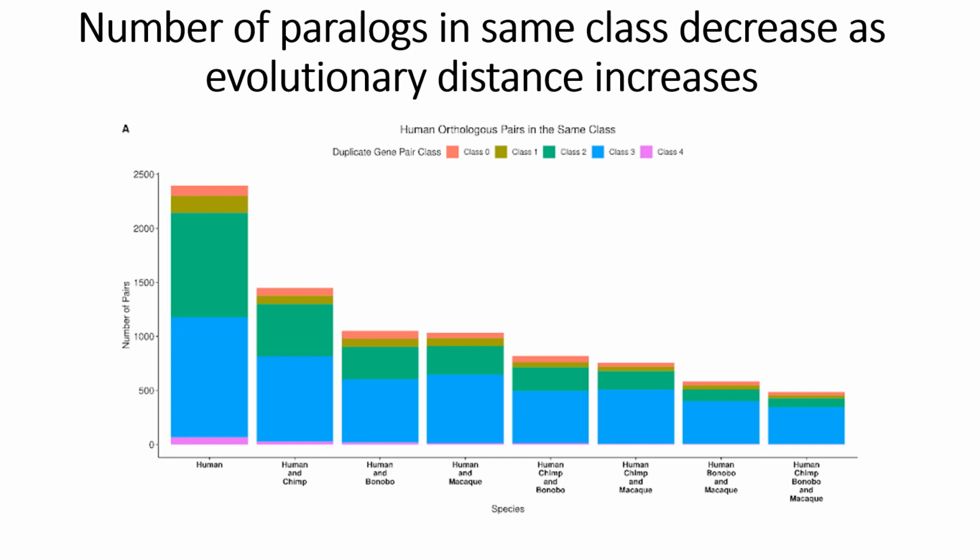In regards to this figure, it is formatted so that the further right on the x-axis, the more evolutionary distance between the species. The y-axis represents the number of pairs in the same class.